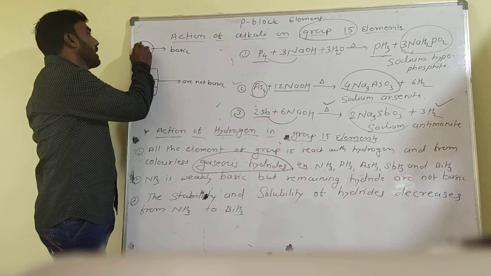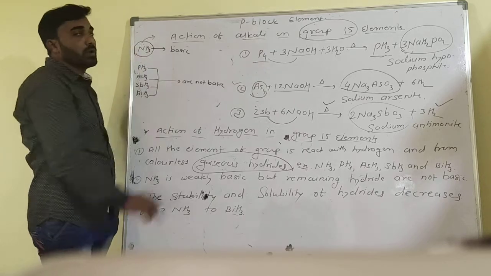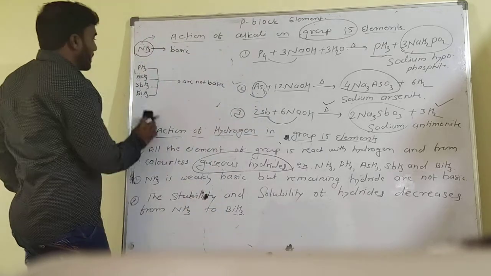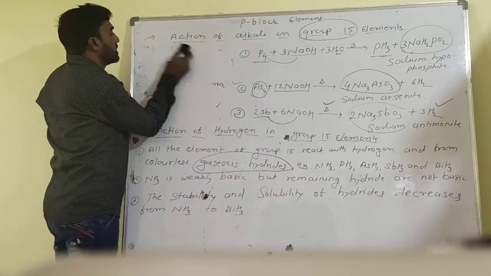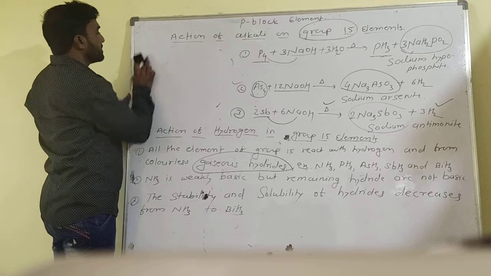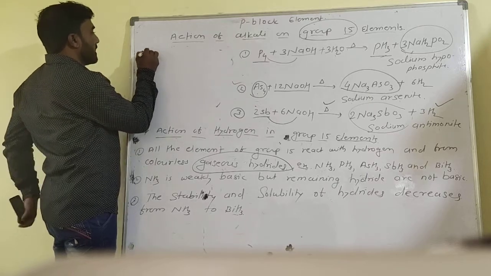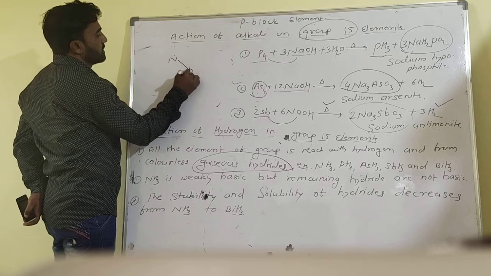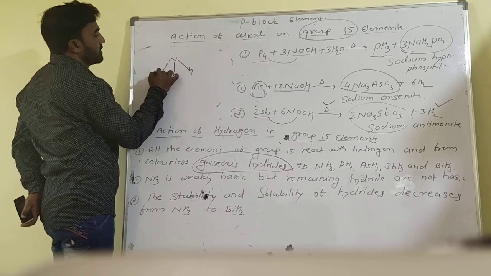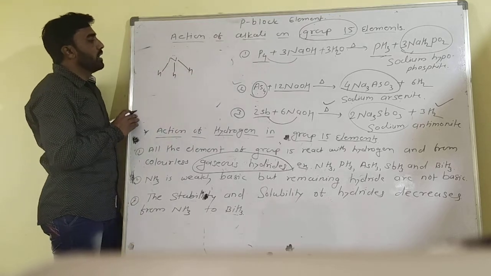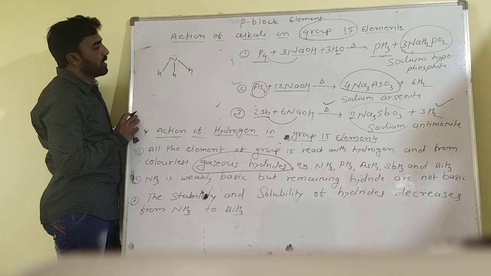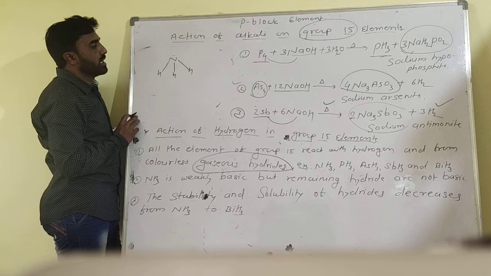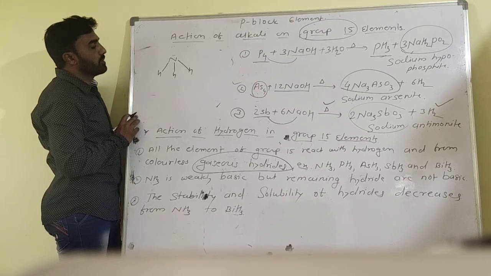That's why ammonia easily donates the lone pair of electrons. For example, in NH3, nitrogen is small in size, has high electronegativity and has no d orbital.